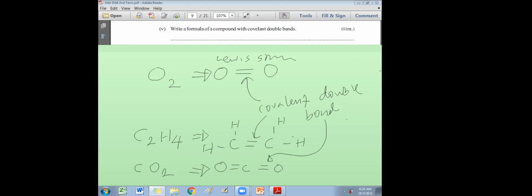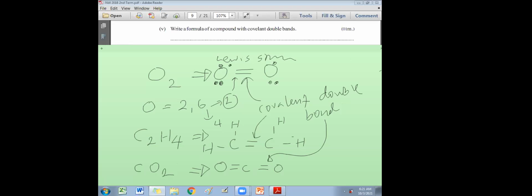So how to decide lone pairs? One oxygen atom has 6 valence electrons. Out of 6 valence electrons, 2 go to the bonds, and the other 4 become lone pairs. 2 electrons go for the bonds because there's a double bond. If there's a double bond, one atom has to contribute 2 electrons. To make one bond, one atom contributes 1 electron. To make 2 bonds, one atom contributes 2 electrons. After contributing 2 electrons for the bond formation, the other 4 remain as what? Lone pairs.